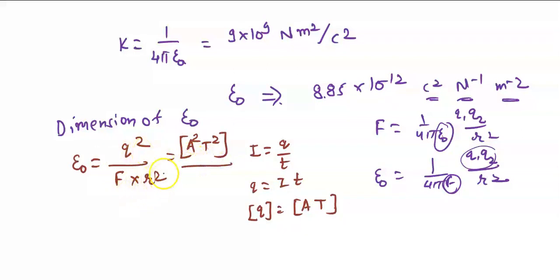And then comes R square, which is length square. And the last thing is force. Dimension of force you must have remembered, it is mass into acceleration, so that gives you M1 L1 T to the power minus 2.